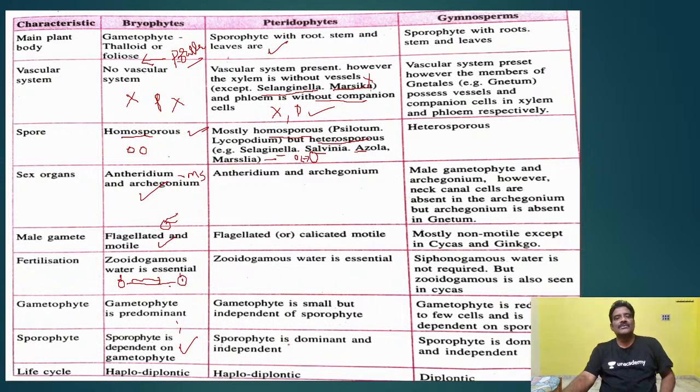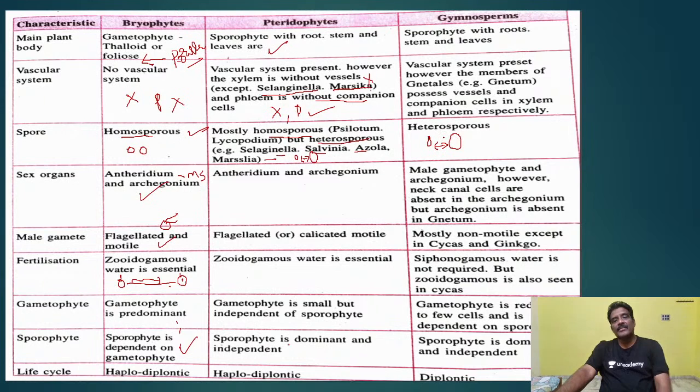Heterospores. You will be asked one important question here. All bryophytes are homosporous. That is the right answer. But in pteridophytes, some are homosporous, some are heterosporous. That is true. The homosporous condition is completely eliminated in gymnosperms, replaced by heterosporous only. Heterosporous means two kinds of spores are present, one large, another one small, micro and macro spores.